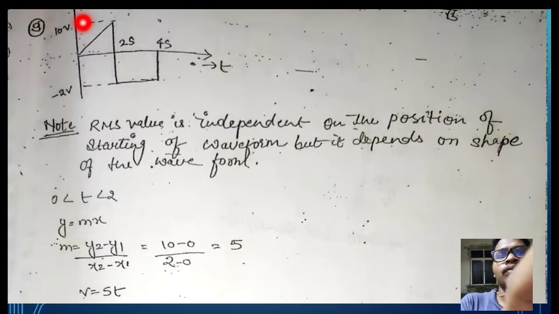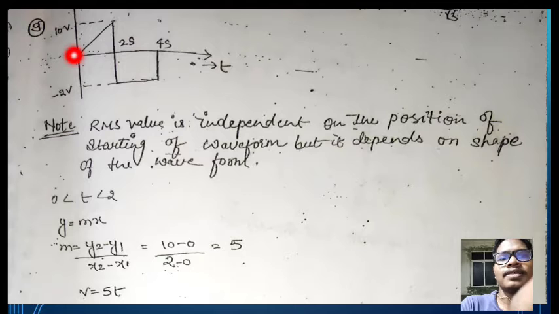Here y2 is 10 and y1 is 0. Here x2 is 2 seconds and x1 is 0. So 10 divided by 2 is 5, so m is equal to 5. Like that, if you consider the voltage, it is this length divided by this length, 10 divided by 2, equal to 5.